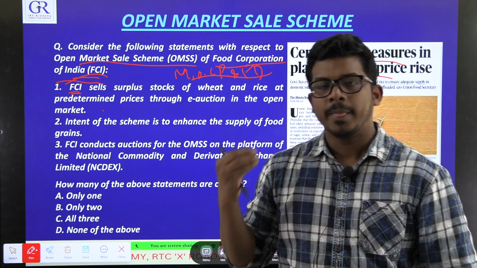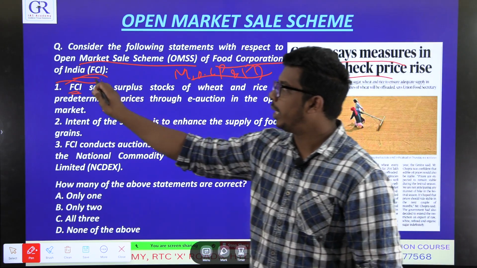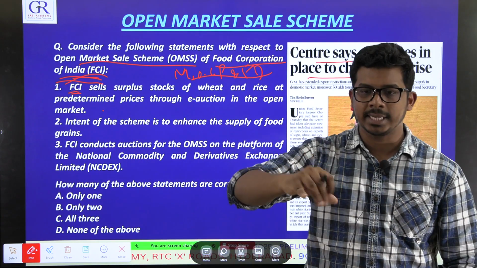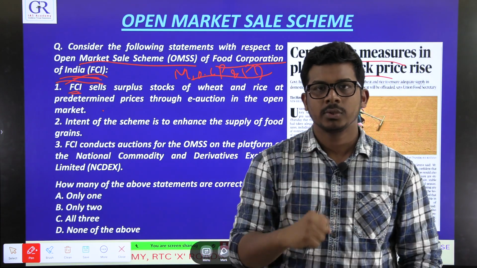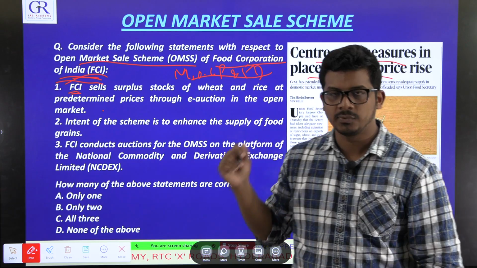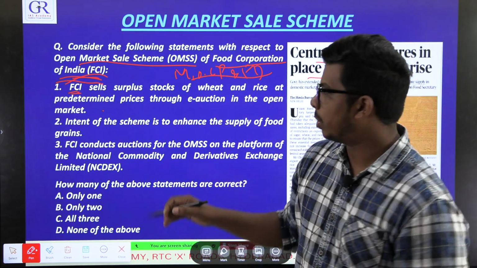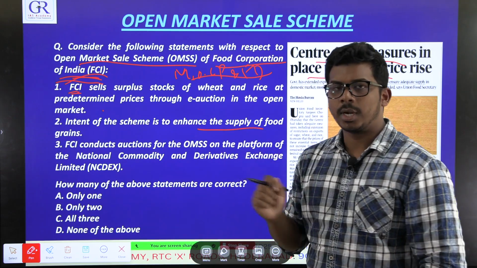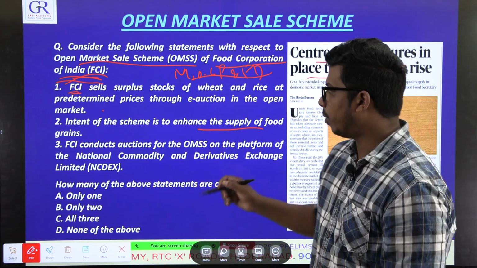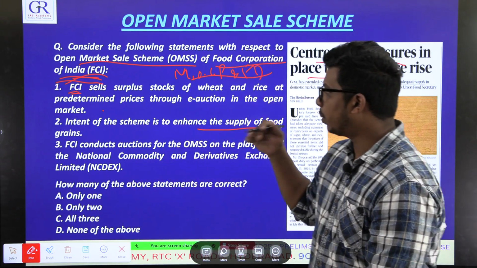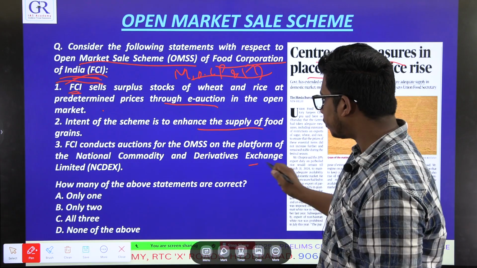Apart from this public distribution system, Food Corporation of India also keeps some grains as a security, as a buffer stock. It is called buffer stock. So for these kinds of emergency situations, Food Corporation of India maintains some food grains separately. When there is a shortage of supply, Food Corporation of India releases them into the market. So when there is a shortage, Food Corporation of India conducts an e-auction on this portal.